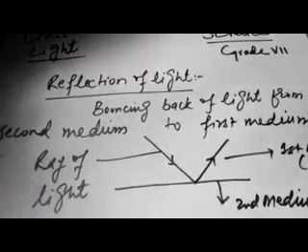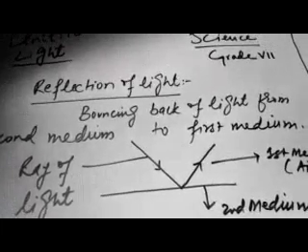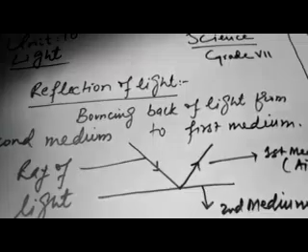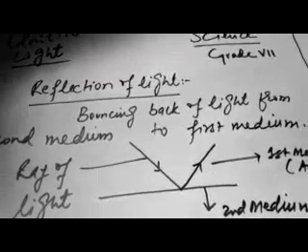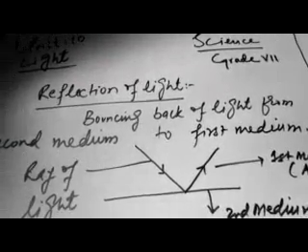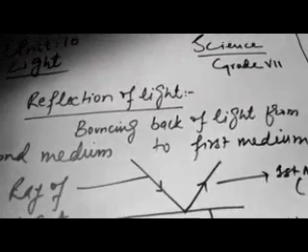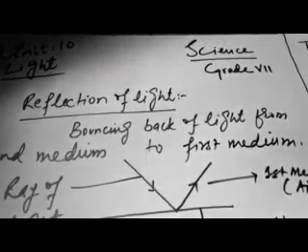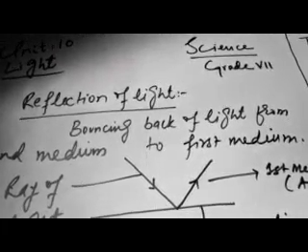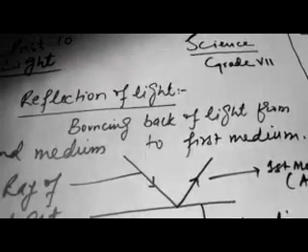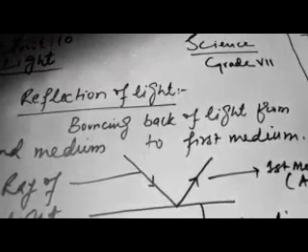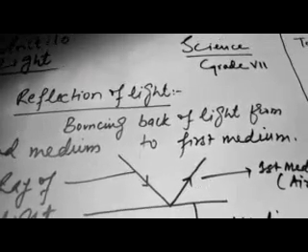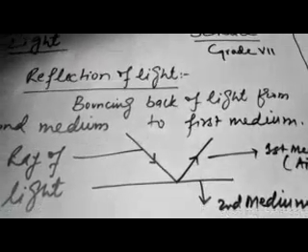That phenomenon is called reflection of light. I am again repeating, when light travels in one medium and tries to enter the second medium and the second medium does not allow it, then the light bounces back in the first medium. That is called reflection of light.